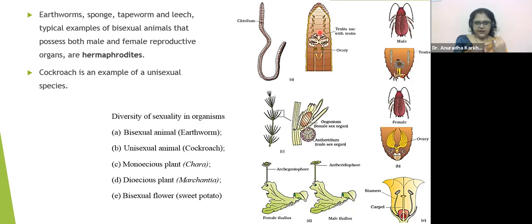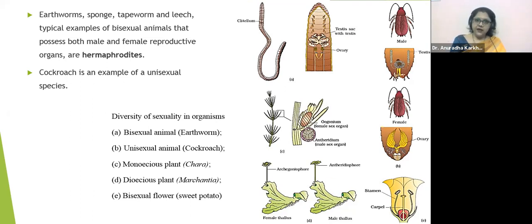Now I understood very clearly the difference between bisexual, unisexual, dioecious, monoecious, homothallic, heterothallic. The example of homothallic is not here; here they have given the example of heterothallic. See, these are two different thallus. Heterothallic. You know what is thallus? Thallus is nothing but the unorganized body of the plant. It does not have typical root, stem, leaf, flower, fruit. Nothing like that. It is a compact mass of cells of plants, which we call thallus. Fine?